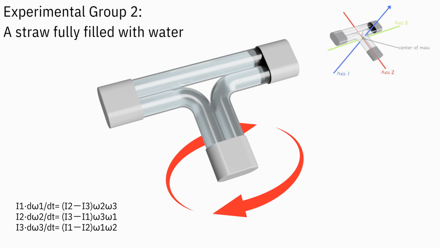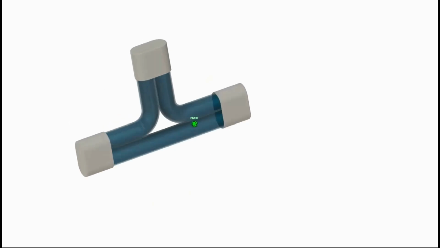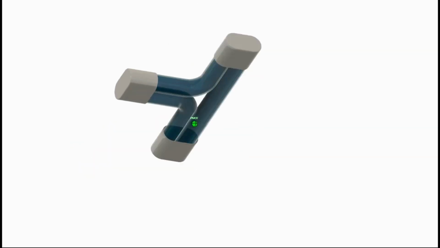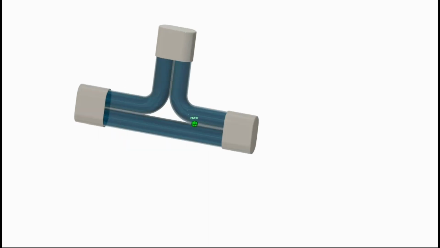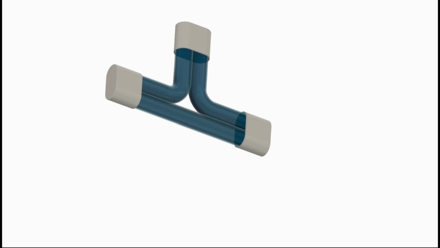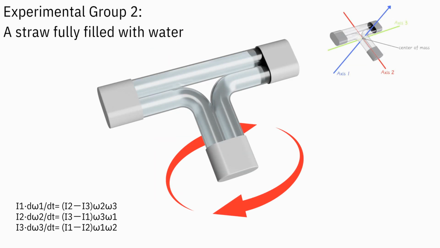When the straw is fully filled, the water and straw rotate cohesively, approximating a rigid body. Initially, the system follows the classic intermediate axis theorem. However, during rapid flips or changes in angular velocity, the fluid's viscosity and internal flow disrupt stability. These effects can lead to incomplete flips or irregular oscillations, demonstrating that even in a cohesive system, fluid dynamics play a critical role in rotational behavior.